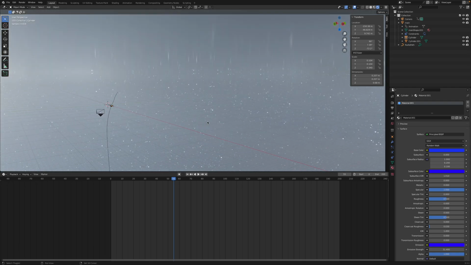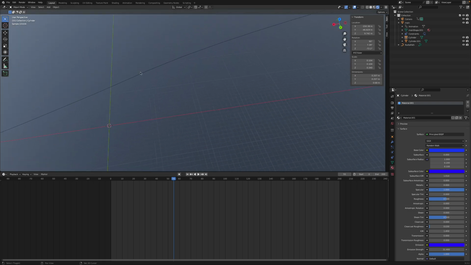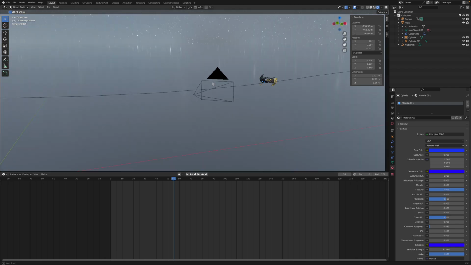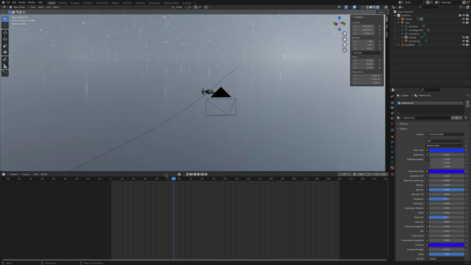I used an HDRI for the environment of this animation. I tried to select an HDRI that looked the most spacey as possible. I think this is quite a good one, and the light matches the ship very well.